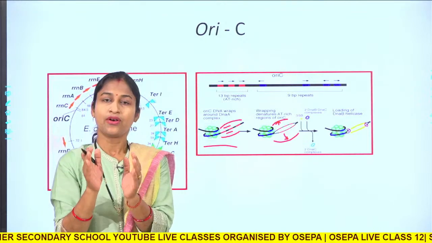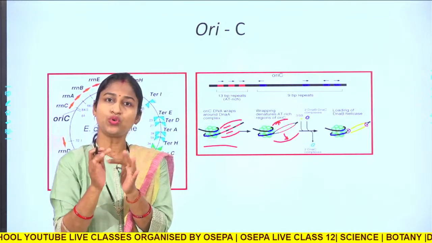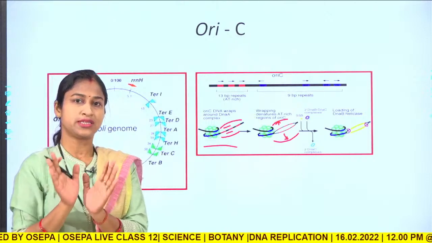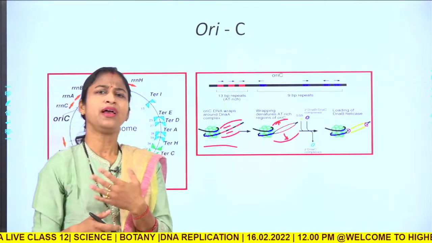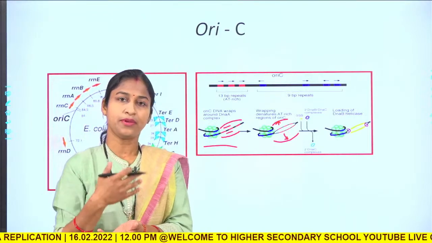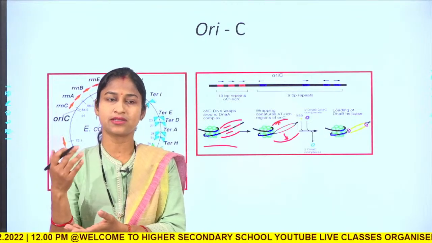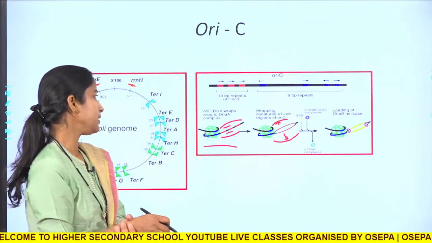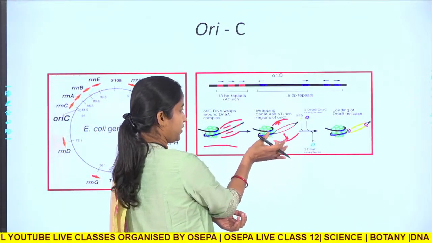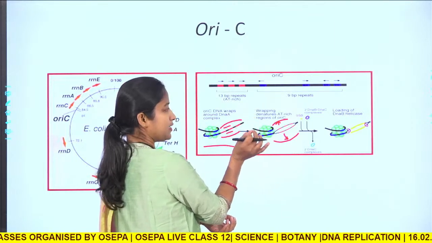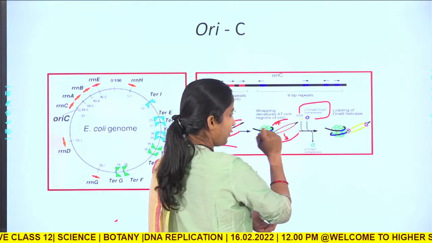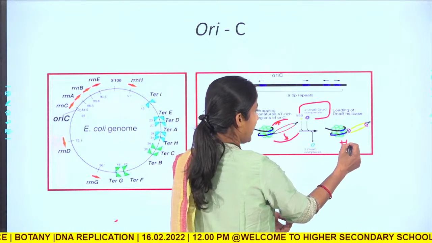and these 2 single stranded templates are now exposed, or now ready for the synthesis of 2 new strands of DNA with the help of the replisome complex. For example, it may be helicase enzyme, topoisomerase enzyme, primase, DNA ligase, and DNA polymerase, the most important enzyme. And finally, after the opening of the double stranded DNA into 2 single stranded templates, there will be loading of the DNA B, DNA C complex. That is nothing but the helicase.